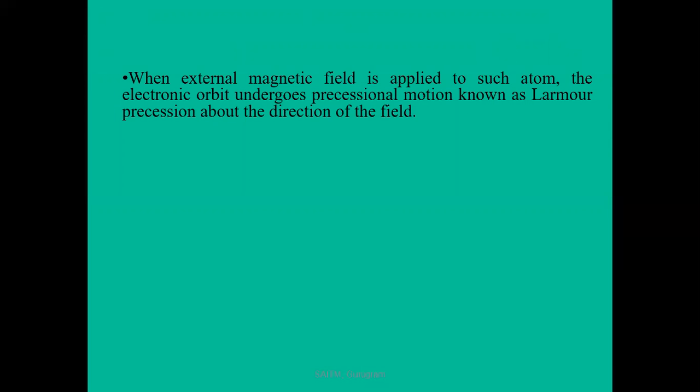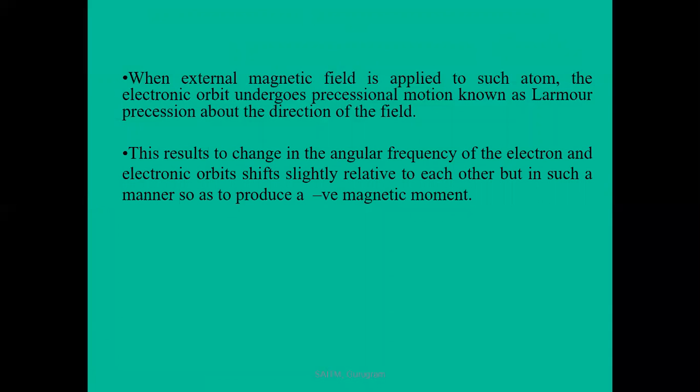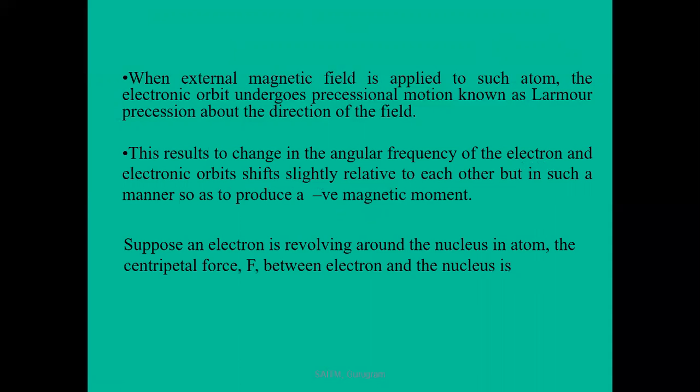Now, when an external magnetic field is applied to such an atom, the electronic orbit undergoes precessional motion, known as Larmor precession, about the direction of the field, and this results in a change in the angular frequency of the electron. The electronic orbits shift slightly relative to each other, but in such a manner as to produce a negative magnetic moment, meaning opposite to the magnetic field.